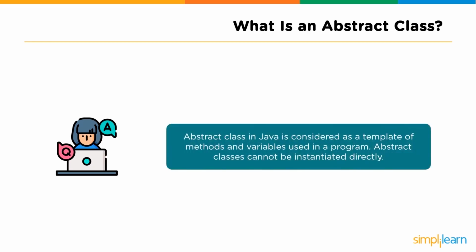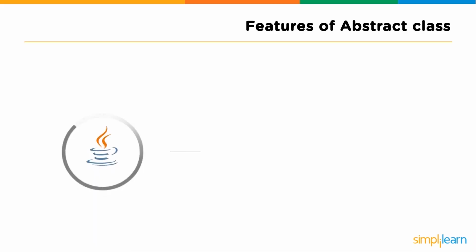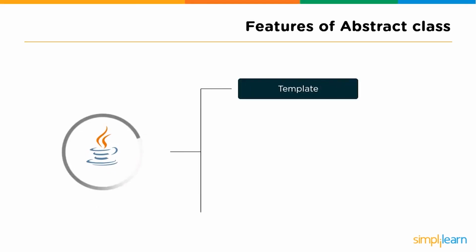So, an abstract class in Java is considered as a template of methods and variables which are used in a program. Remember, abstract classes cannot be instantiated directly. Now moving ahead, we will next learn the important features of abstract classes. So the first one is template. The main reason programmers prefer to use abstract methods is because they act as a predefined template for any future specific class that you might use.